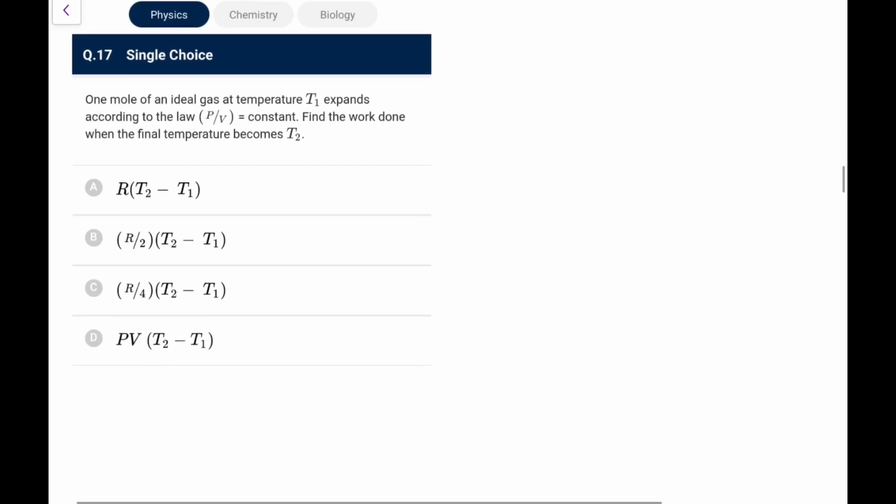Now, 1 mole of an ideal gas at T1 expands according to the law P by V is constant.